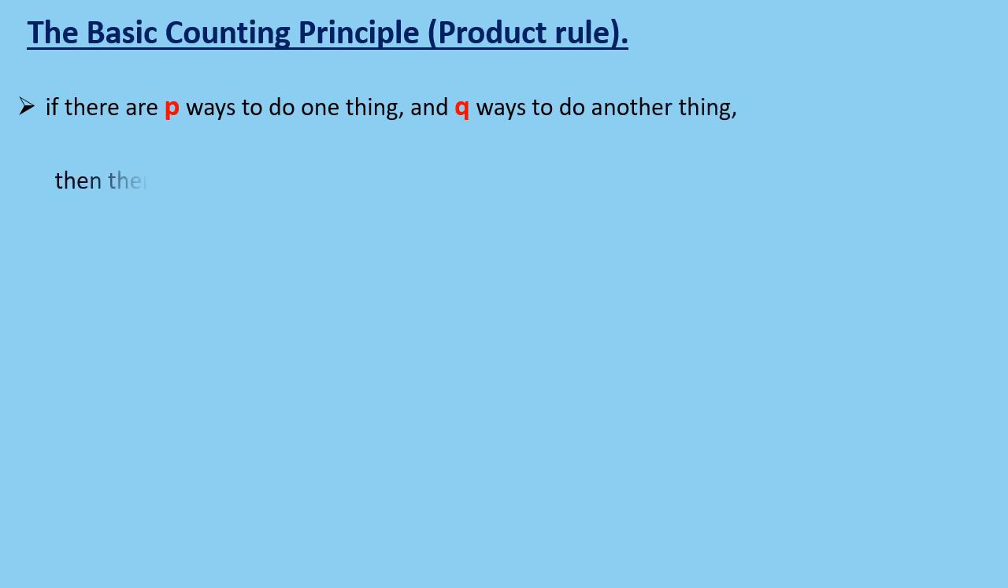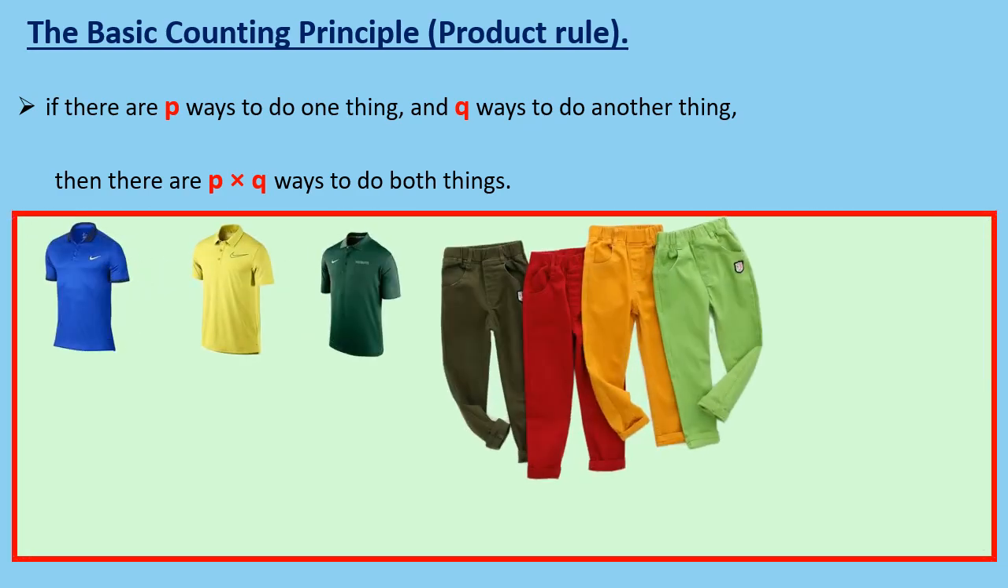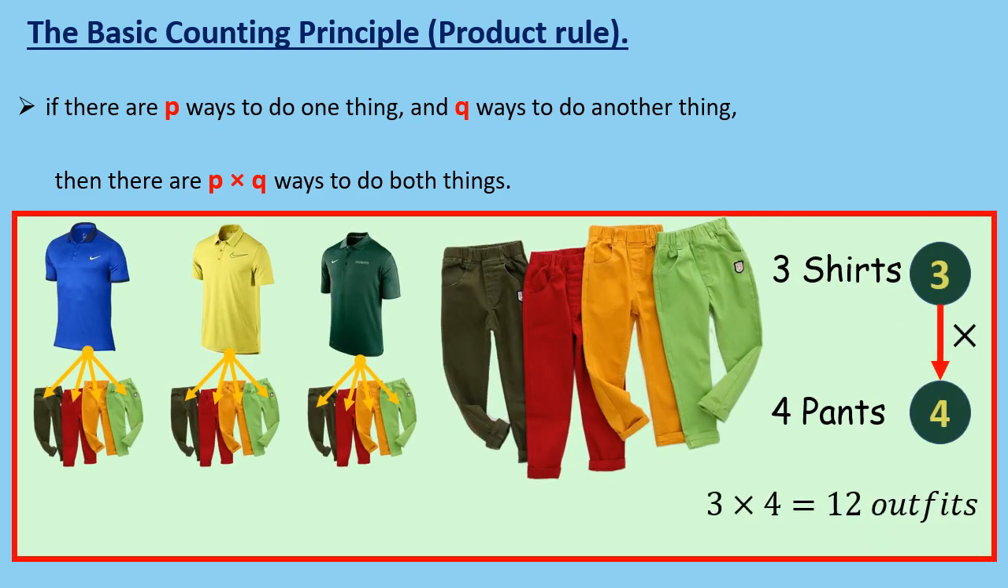The basic counting principle, which we also call the product rule, is a rule that helps us find the total number of outcomes when two or more events or experiments happen together or one after another. The basic counting principle says that if there are p ways to do one thing, and q ways to do another thing, then there are p times q ways to do both things. For example, if you have 3 shirts and 4 pants, then you have 3 times 4, which is equal to 12 different outfits you can wear.